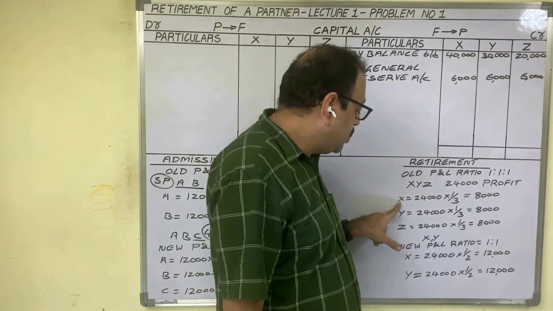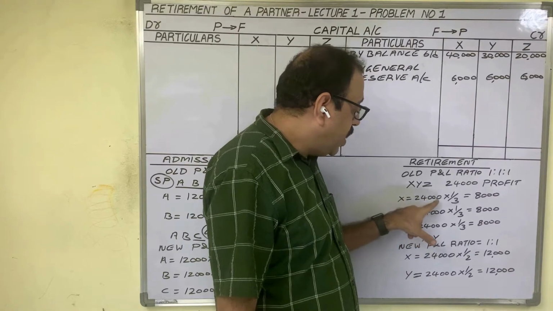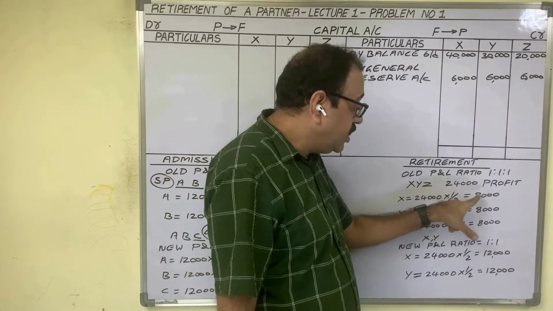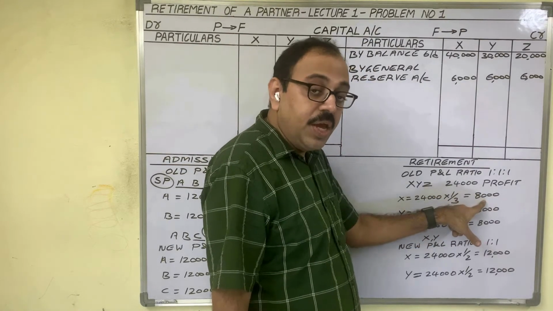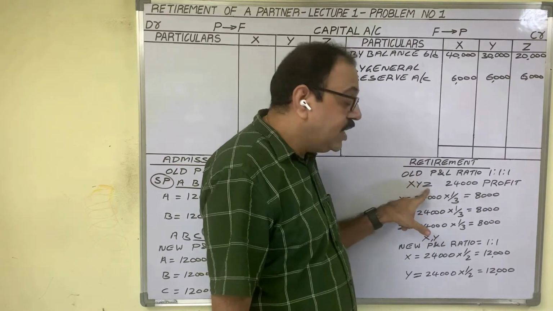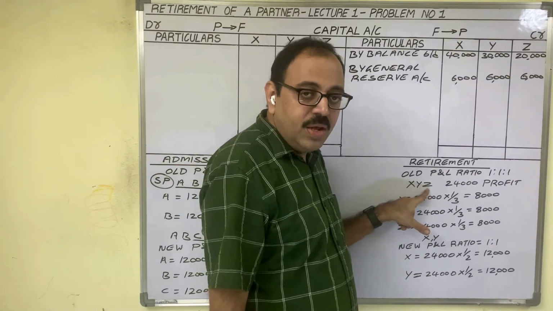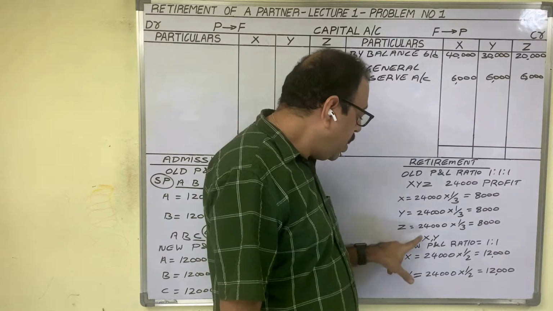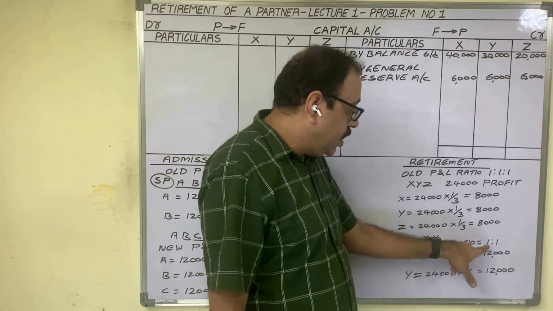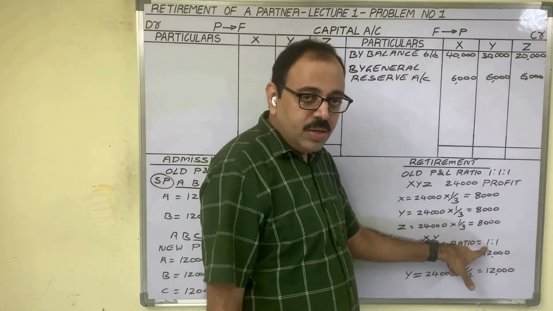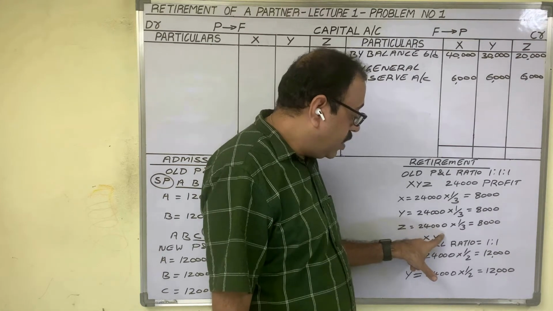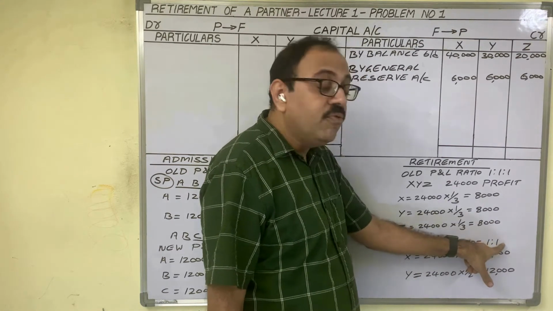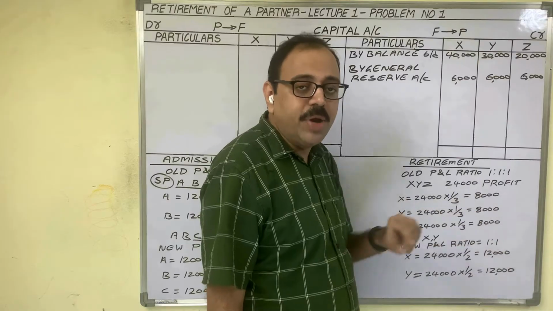Then each person's share of profit is 24,000 into 1/3, which is 8,000 rupees. Assume that Z is retiring from the firm. Now the new ratio of X and Y is also assumed equal. Only 2 members are there. Therefore, equal means 1:1, 1/2, 1/2.